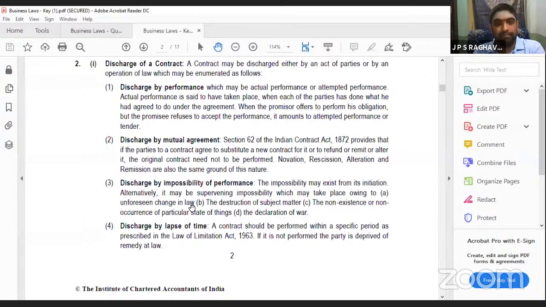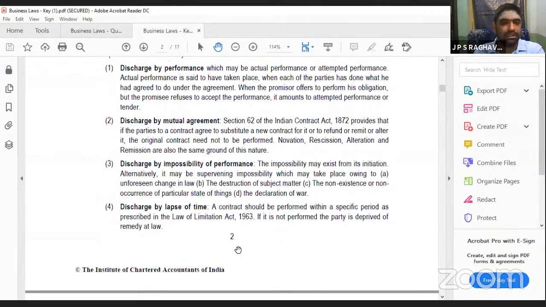Discharge by lapse of time. You be careful with this lapse of time. Why I am telling you to be careful means you should know this reason: law of limitation. Only within 3 years you can file a case. That 3 years has been completed and you did not do any legal action. In the class I have explained about this. Whenever this happens, then also discharge.